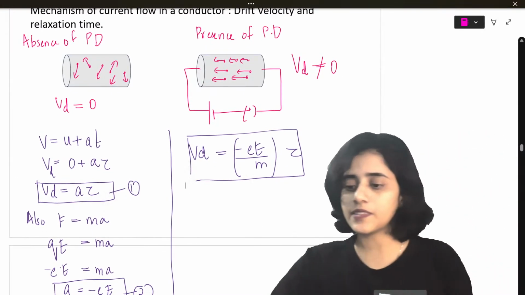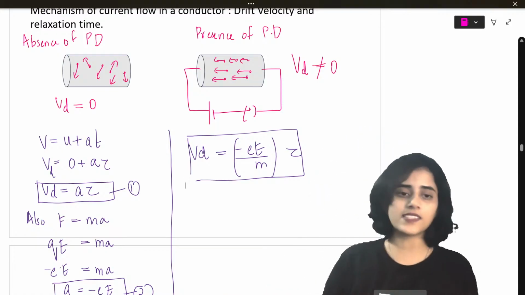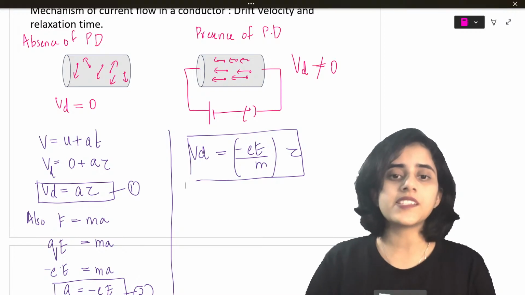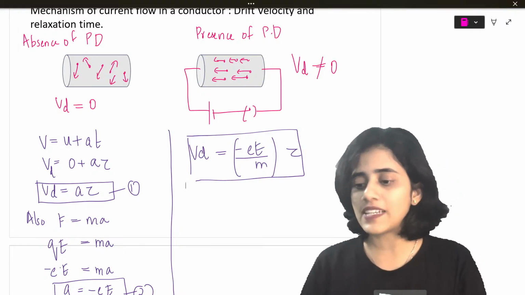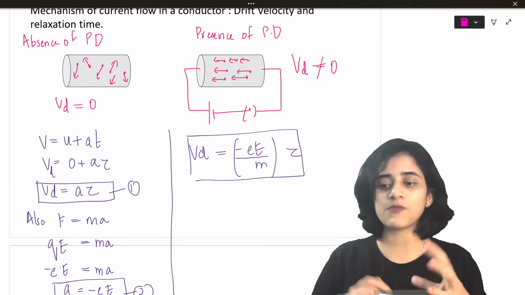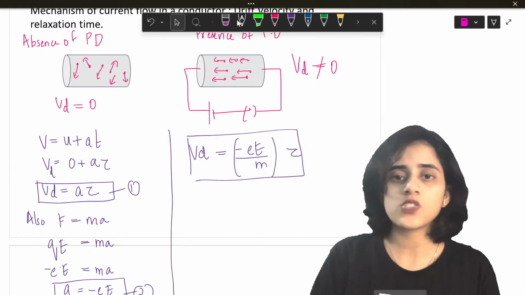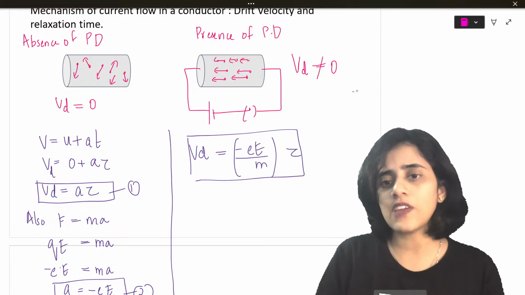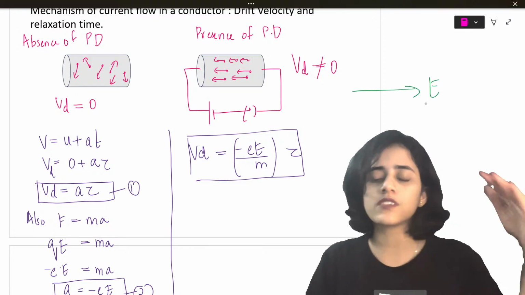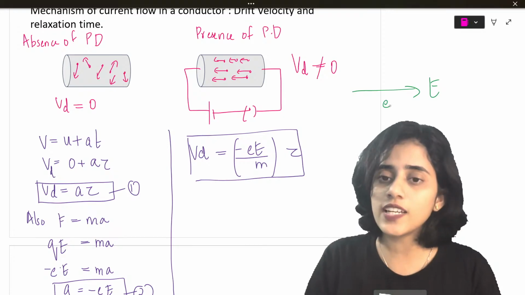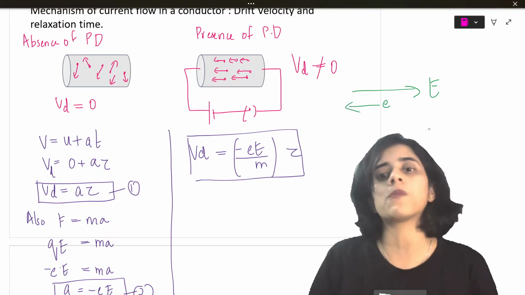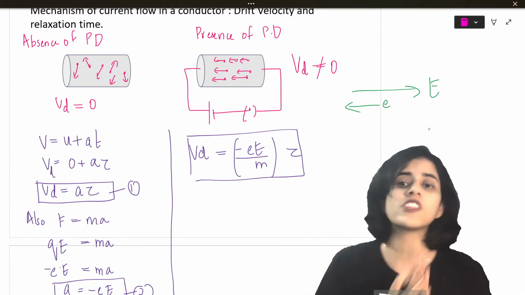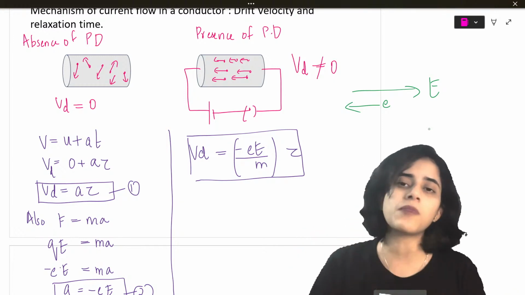Is this formula clear? Okay, Swati says yes. Very good. So Vd is equal to minus eE by m into tau is the basic formula for drift velocity. What does the minus sign represent? If the electric field is along this direction, then electrons inside the wire move in the opposite direction. That's the meaning of the minus sign.